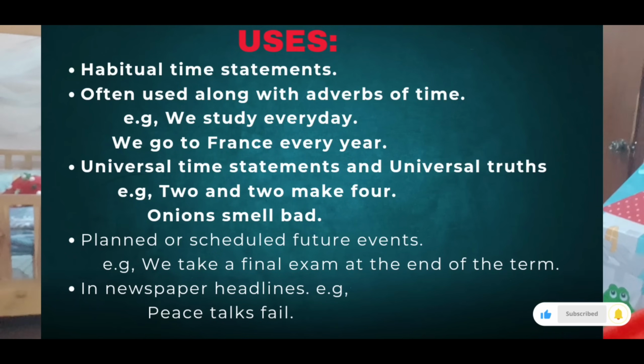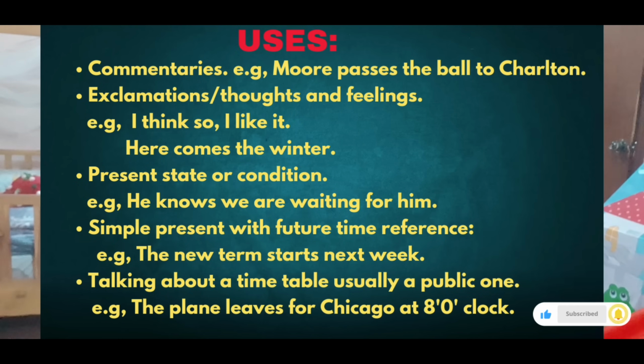Okay, then it is used to refer to planned or scheduled events. For example, we take a final exam at the end of the term. We, which is the plural, take the first form of the verb, and we know that when there is a plural subject, we don't add s or es with the word. This is something that I have already explained. The fourth important use is in newspaper headlines. What will be the example? Peace talks fail. It is also used in commentaries like, Moore passes the ball to Shelton.